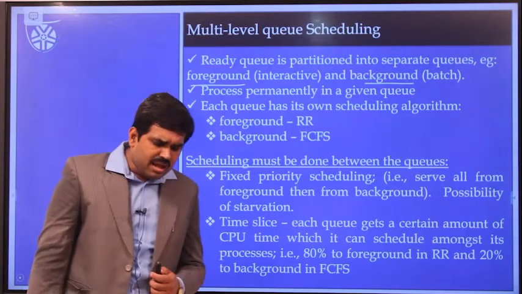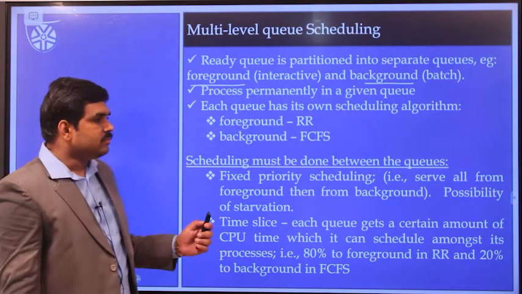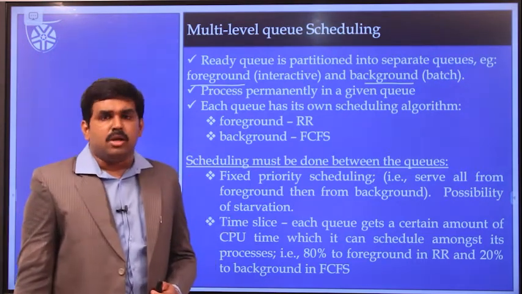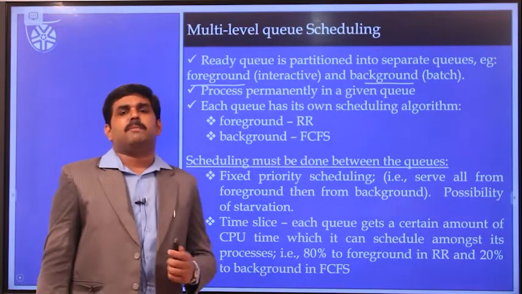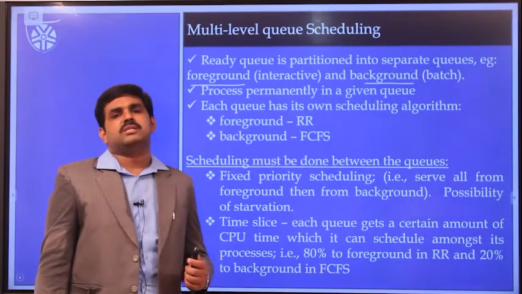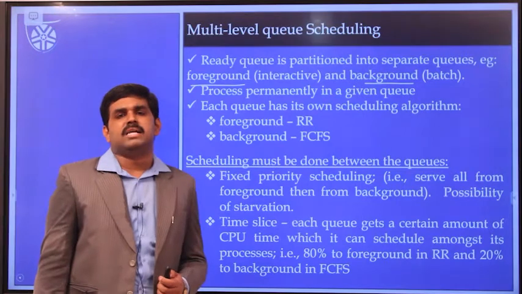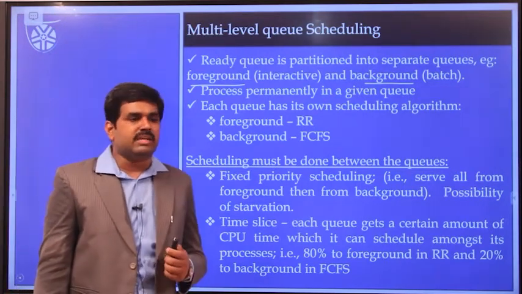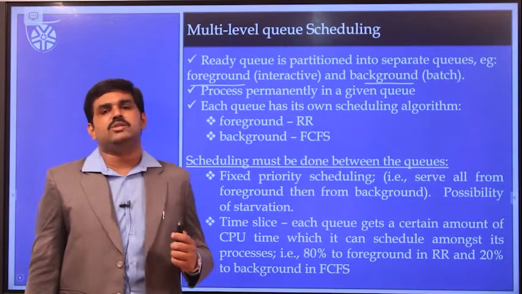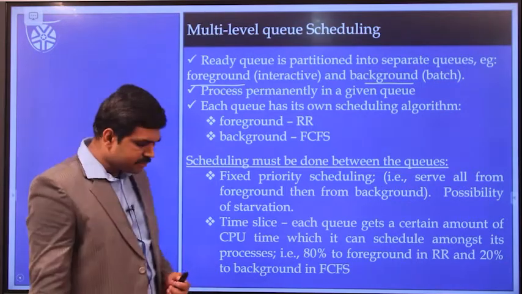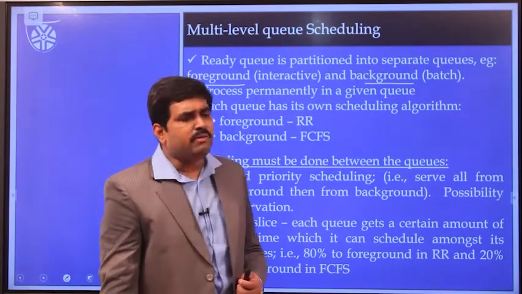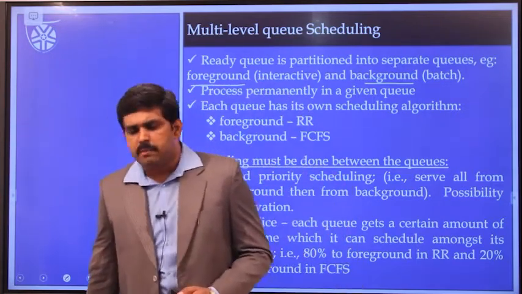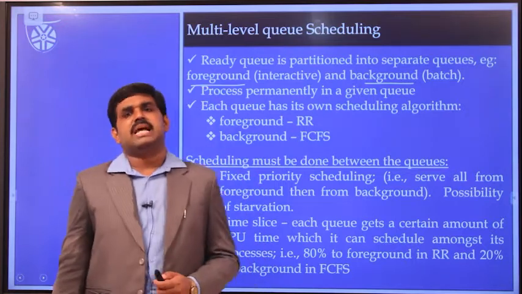In multi-level queue scheduling algorithms, there is a fixed priority for every process. Means during execution, it is not possible to change the priority of a process. Once a process has entered a specific queue, it continues execution in the same queue itself. Thereafter, we allocate the round robin scheduling algorithm for foreground processes, because foreground processes are referred to as high priority jobs.